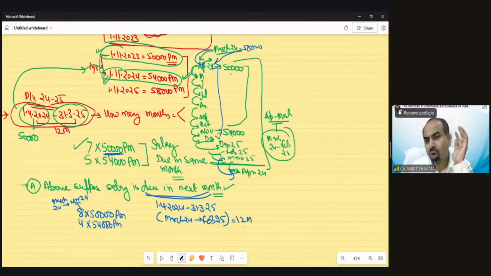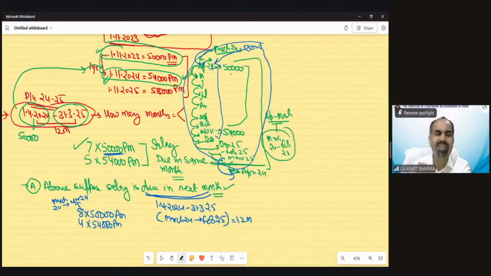Now, if you do not want to understand this as per logic, then I have a trick also. And I guess in this case, the trick is better than the logic. First of all, whether salary is due in the same month or in the next month, it is irrelevant. Suppose the question says salary is due in next month. Just forget about it.